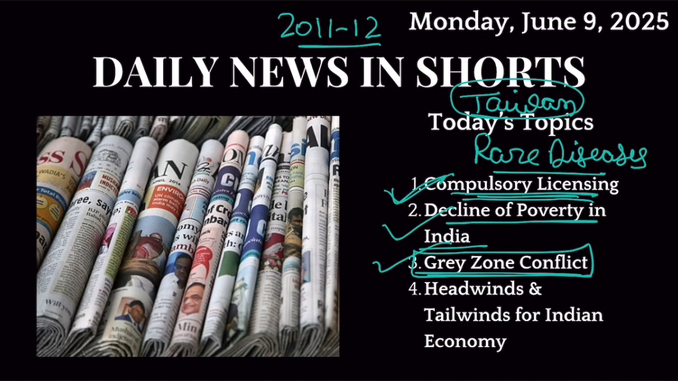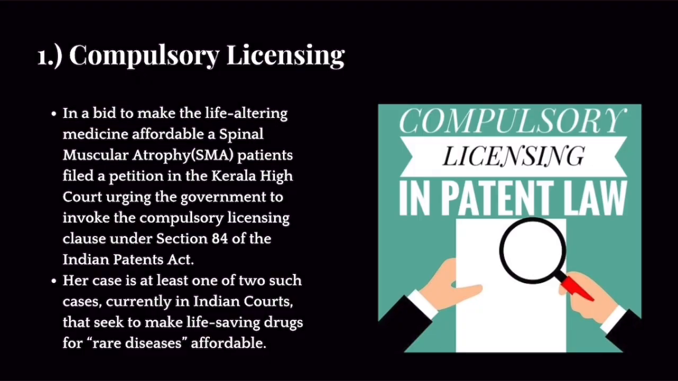We'll talk about this. And in the end, we'll talk about the Indian economy: the headwinds facing the Indian economy and the tailwinds facing the Indian economy. We'll also understand these two terms, headwinds and tailwinds. What are they? So this is the 4th topic. With that, we'll cover all these 4 topics and focus all our attention on them. So let's start discussion on them, starting with topic number 1, and that is compulsory licensing.